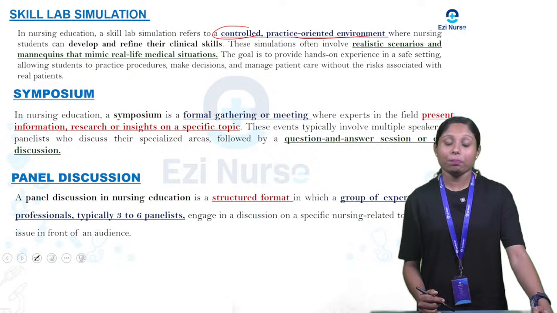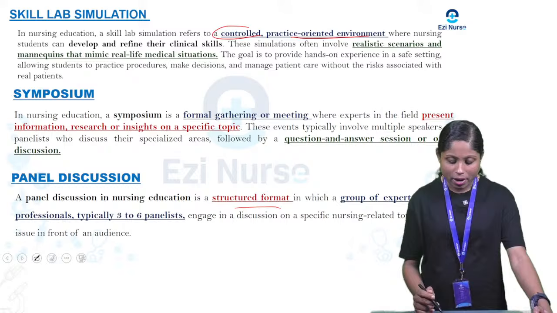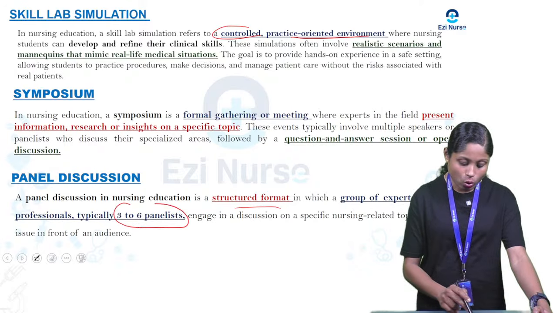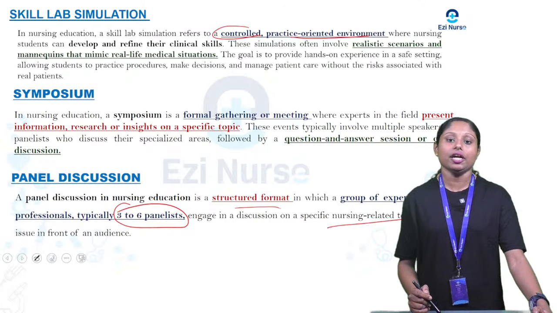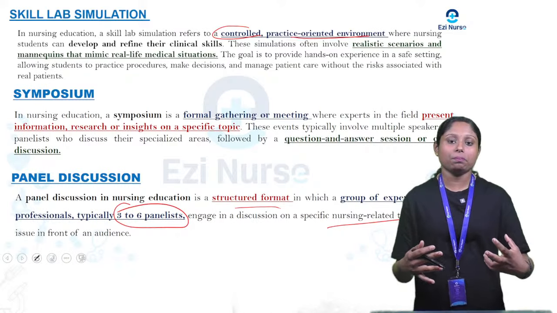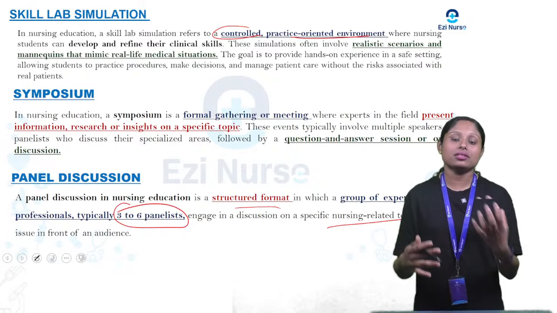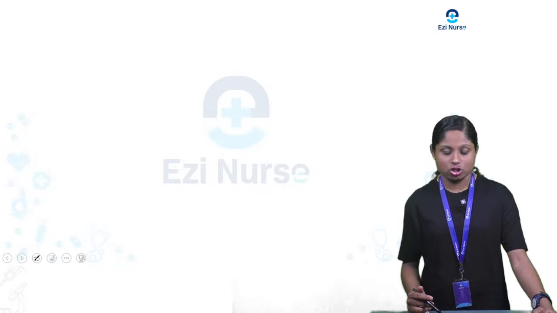Next, we will discuss panel discussion. So what is it? It is a discussion in a structured format in which a group of experts or professionals, typically 3 to 6 panelists, engage in a discussion on specific nursing-related topics. So some 3 to 6 people who are very experienced in their profession will come and discuss a topic in nursing. So that is what is called a panel discussion.